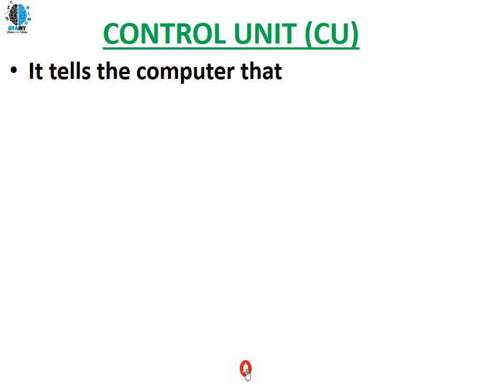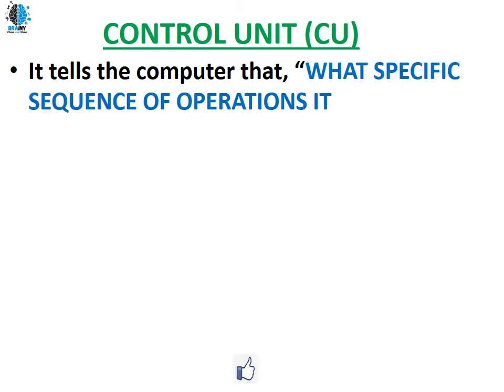Control unit. By the name itself, the control unit is going to control all the different parts of a computer system. So let's see what the control unit is. It tells the computer what specific sequence of operations it must perform. So which operation is to be first, which operation is to be next. It is going to arrange all the computer operations in a sequence.